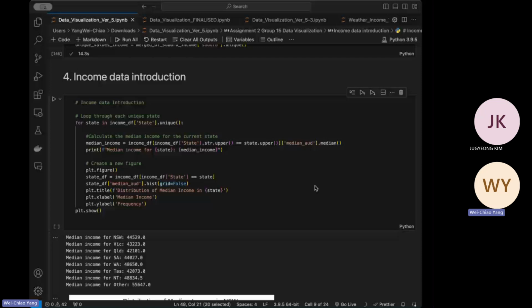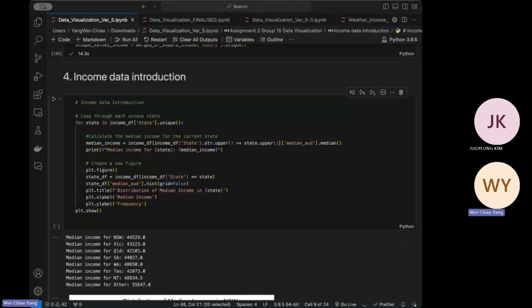In this project, we are focusing on the correlation between income, traffic accidents, and weather. Firstly, I'm going to introduce income data. It is obtained from pseudo, and